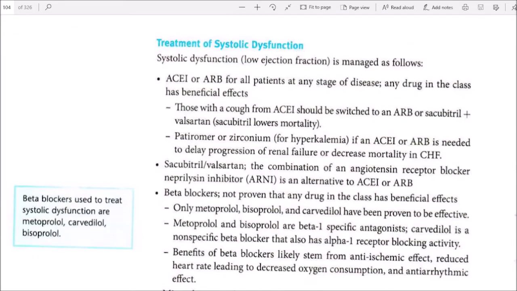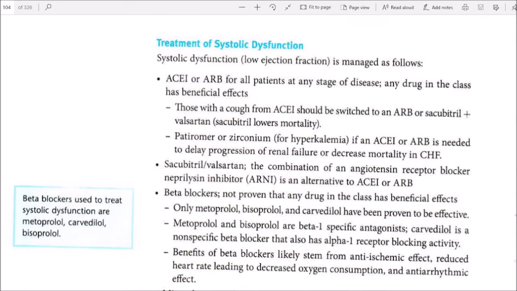Treatment of systolic dysfunction, lower ejection fraction, is managed as follows. ACE inhibitors or ARBs for all patients at any stage of disease; any drug in the class has beneficial effects. Those with a cough from ACE inhibitors should be switched to an ARB or sacubitril plus valsartan. Sacubitril lowers mortality. Patiromer or zirconium can be used for hyperkalemia, since an ACE inhibitor or ARB is needed to delay progression of renal failure and decrease mortality in CHF.